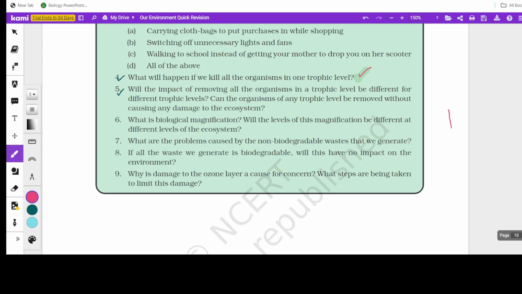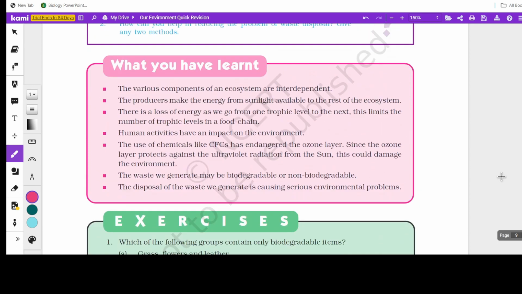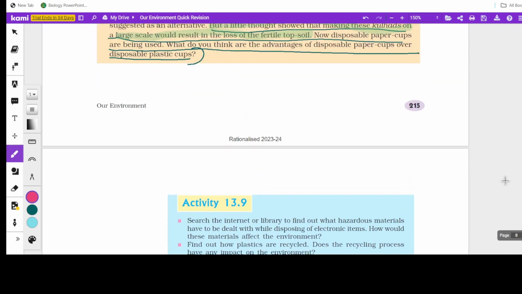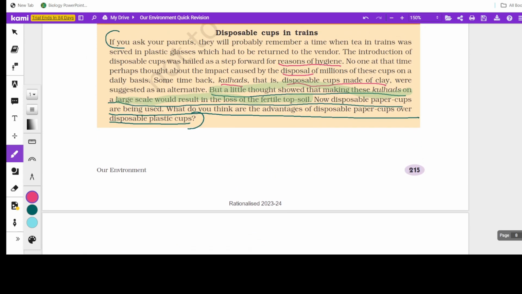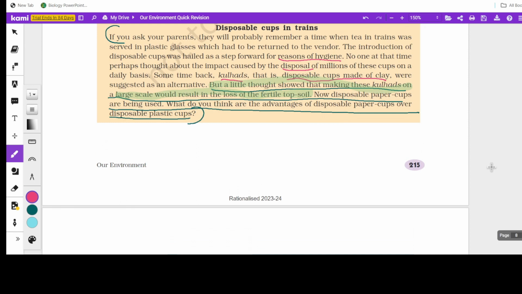Okay. Yeah, children, we have discussed all the possible questions in this chapter. Hope that's clear. Go through the questions. Remember, once again, this is not the time to learn anything new.